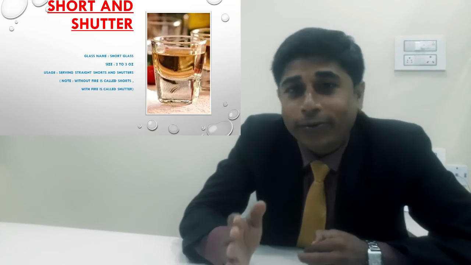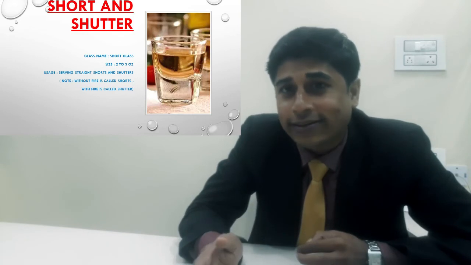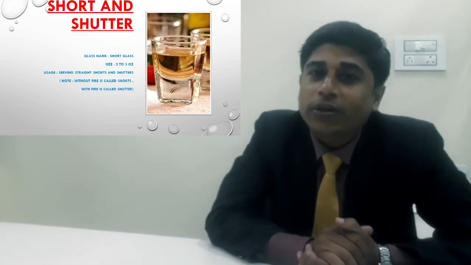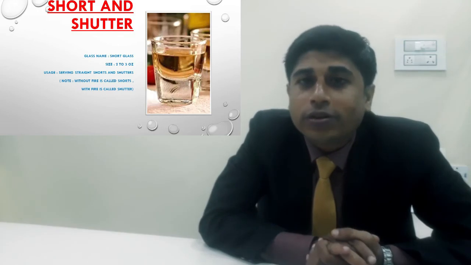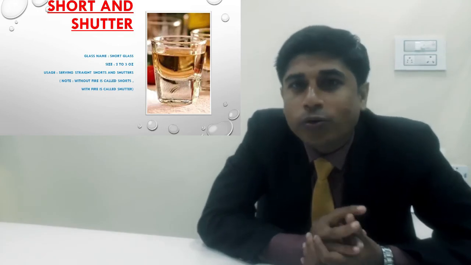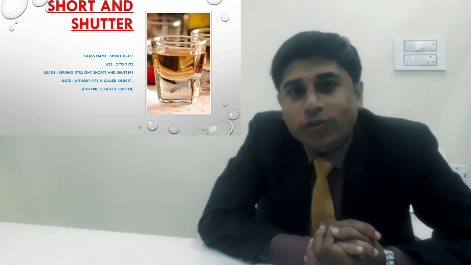And when you flame the drink, like a tequila shot or vodka shot or any kind of cocktail shot, when you give it to the guests and you light it, then you should call this glass a shooter glass. Okay, so what is the basic ounce of a shooter? The shooter basic ounce is 2 to 3 ounce, because that is the IBA rule, the International Bar Association's rule.